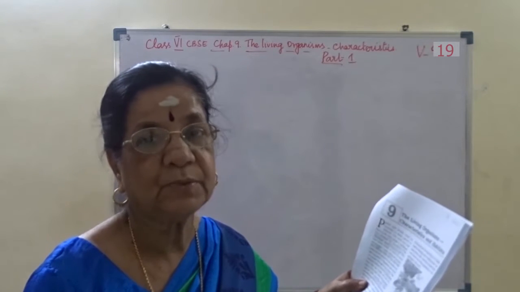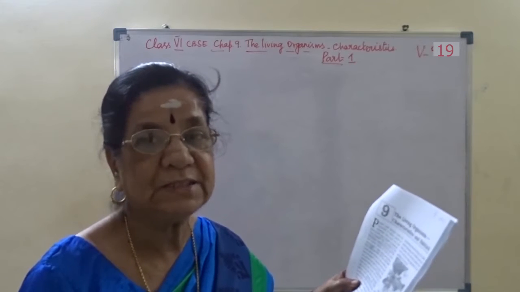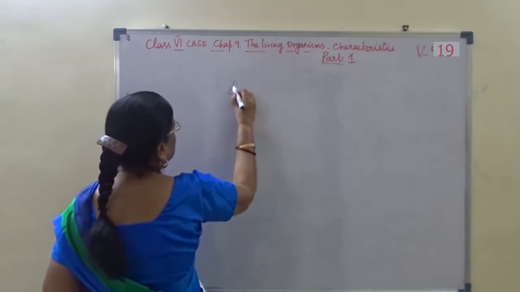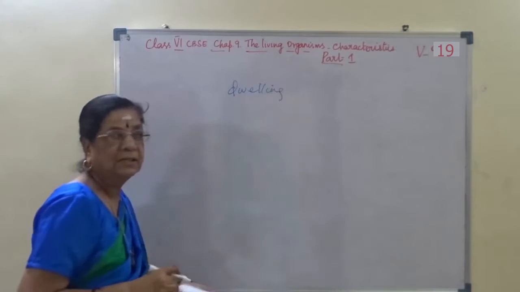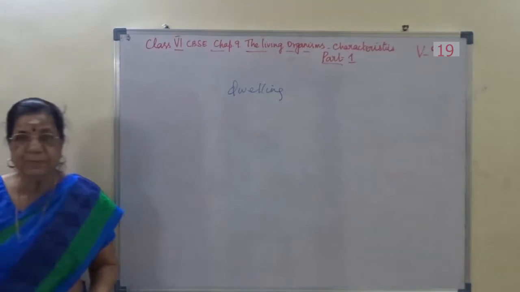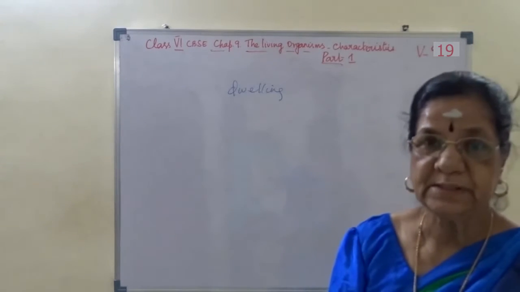Where organisms live, we say the dwelling place. The dwelling place of organisms is called a habitat.